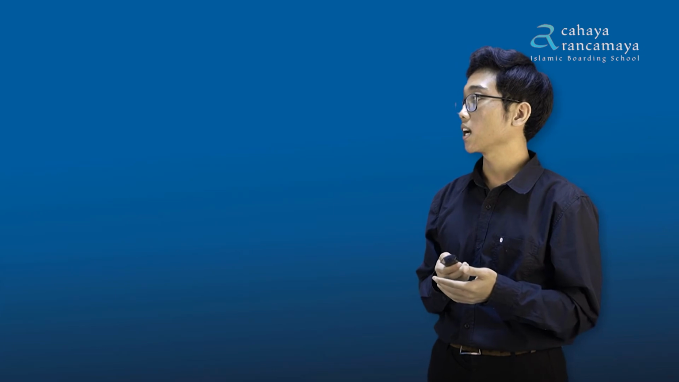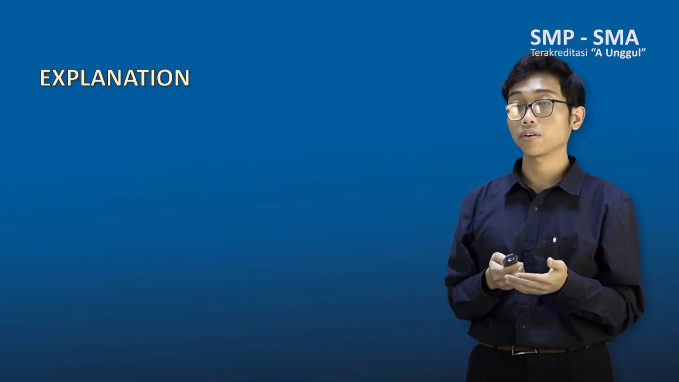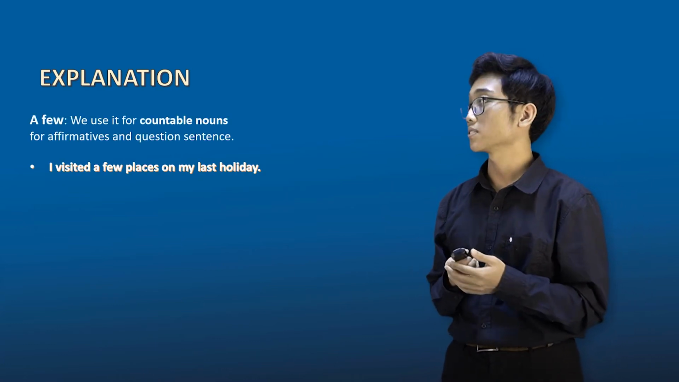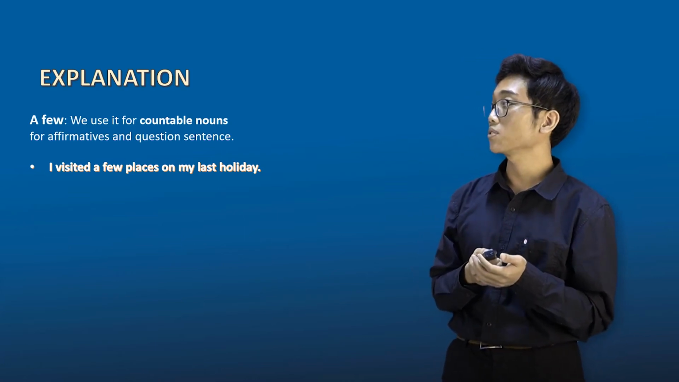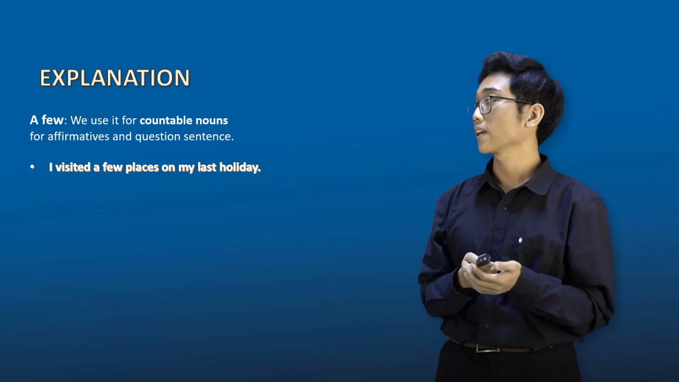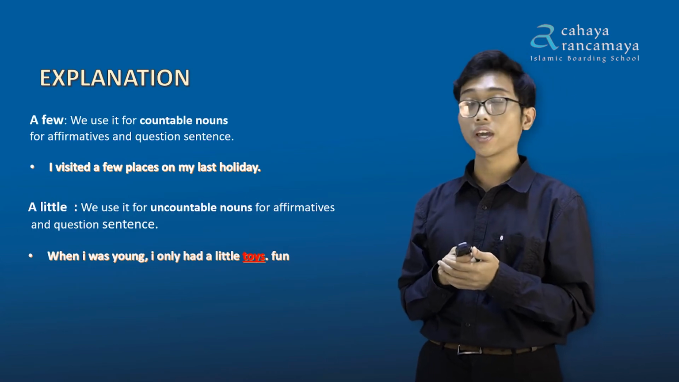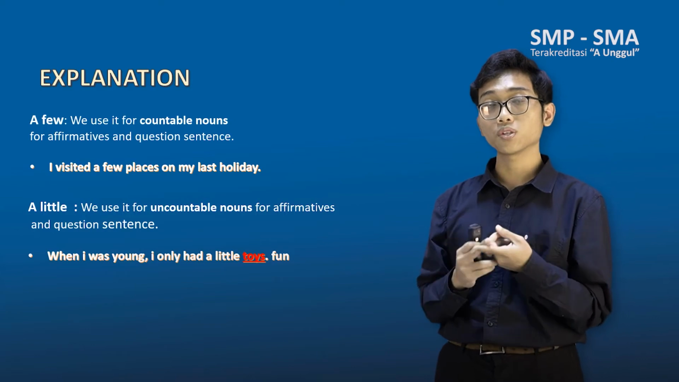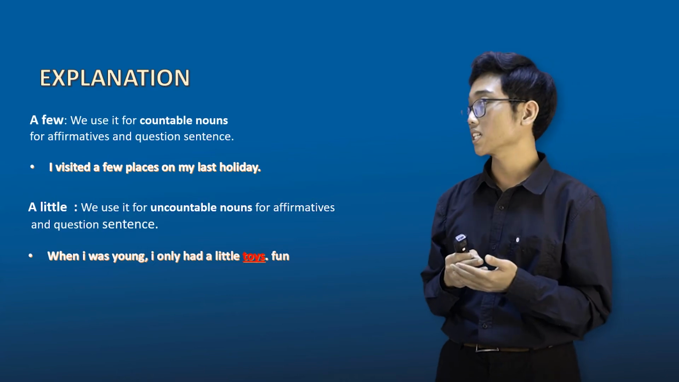Next, we move on to the explanation of quantifiers used to describe a small amount of something. The first one, we have a few. We use it for countable nouns, for affirmative and question sentences. For example, I visited a few places on my last holiday. And then a little. We use it for uncountable nouns, for affirmative and question sentences. Remember, what makes the difference is when we use a few, we use it for countable nouns, but a little, we use it for uncountable nouns.